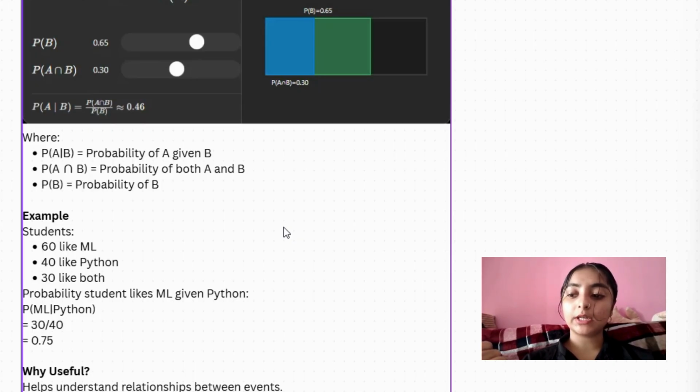Therefore we can calculate P of ML given Python, which will come like 30 by 40. If we calculate, that means 0.75, which is around 75%. So it will come like that.